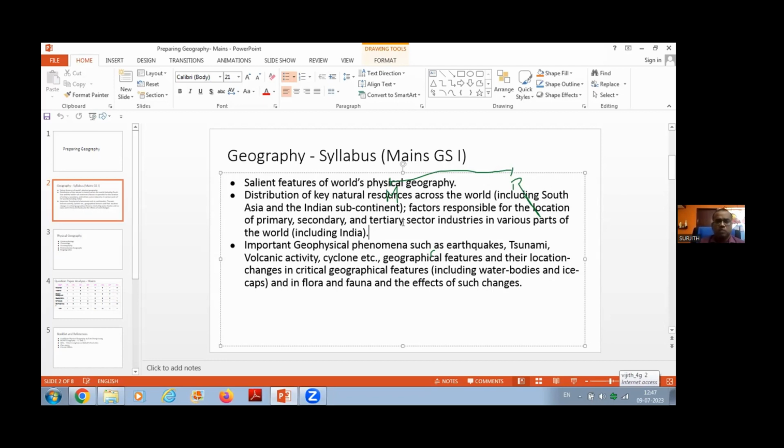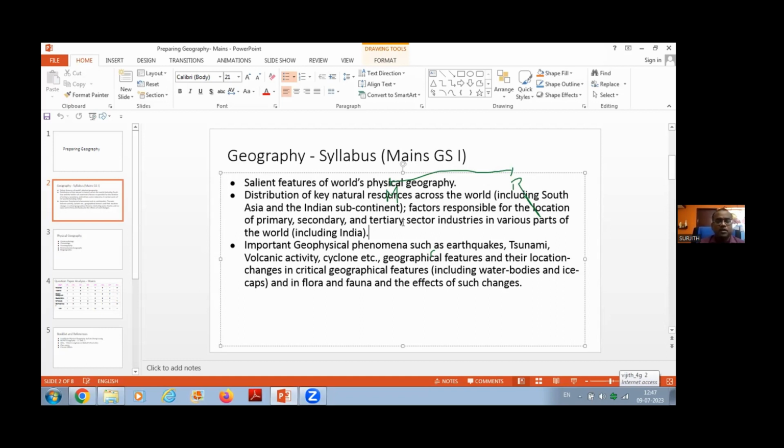Okay, that is very important. Aluminum industry, that is also a talk of the town now. Aluminum industry, please kindly go through. If you want to refer any materials for this particular thing, kindly use the Majid Hussain book, Majid Hussain's Indian Geography. Kindly go through that.